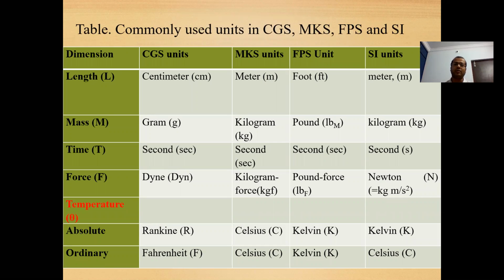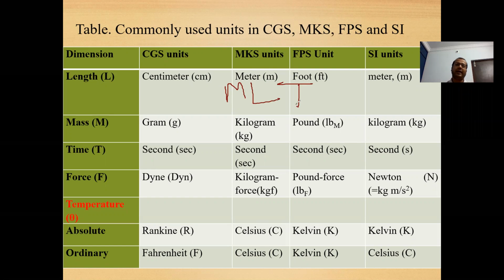Whenever we talk about dimensions, we have to remember the concept of mass, length, and time. Generally we denote them as M, L and T. M represents mass. For example, in SI we call it kg. Length in SI is in meters. Time is always in seconds for any system of units.